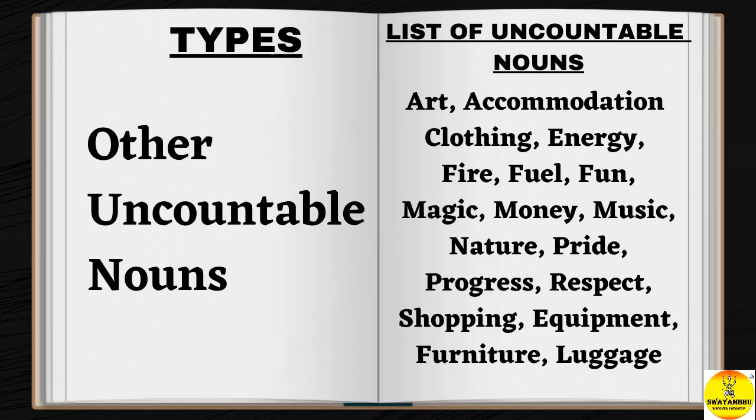Other uncountable nouns: art, accommodation, clothing, energy, fire, fuel, fun, magic, money, music, nature, pride, progress, respect, shopping, equipment, furniture, luggage.